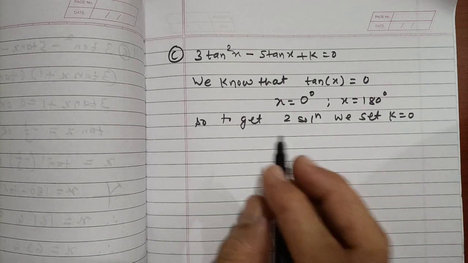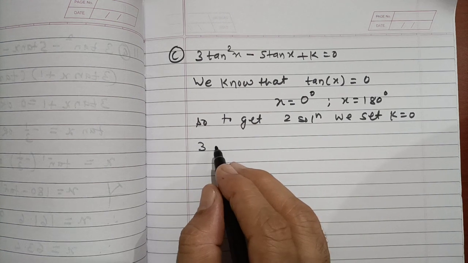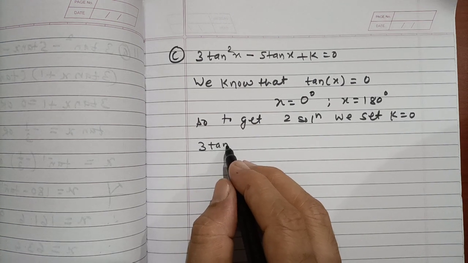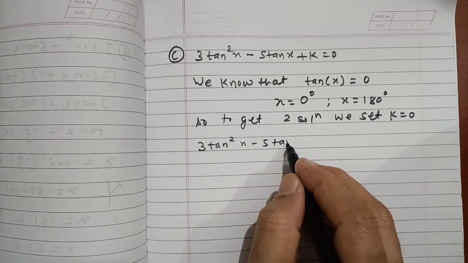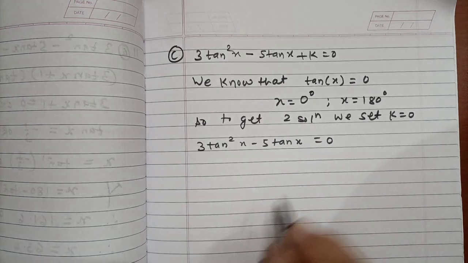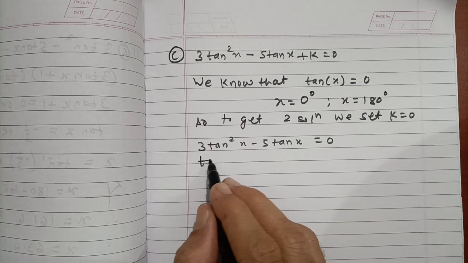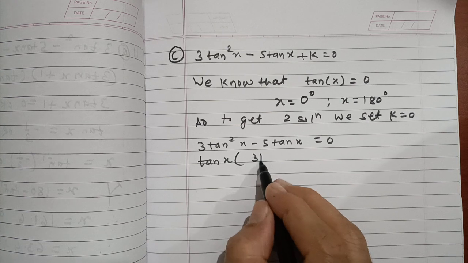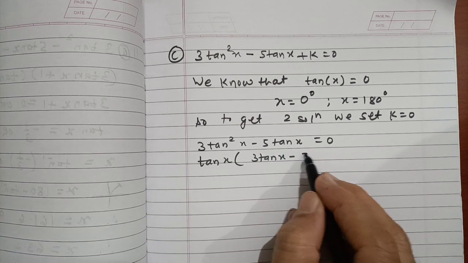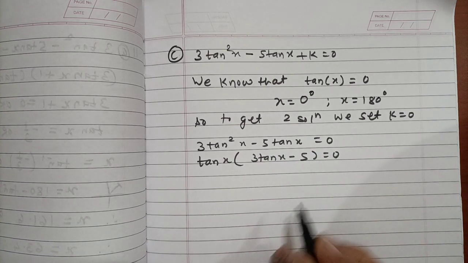This is straightforward. So this is 3 tan square x minus 5 tan x is equal to 0. So tan x common, so this is tan x times (3 tan x minus 5) is equal to 0.